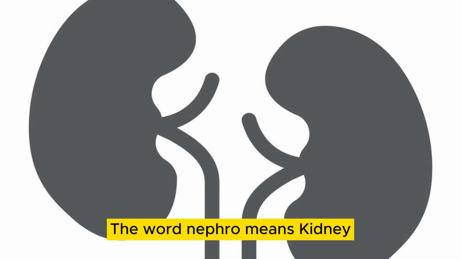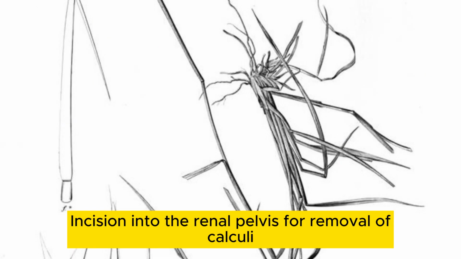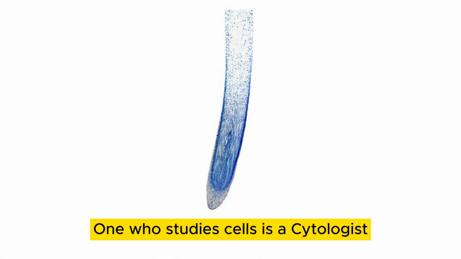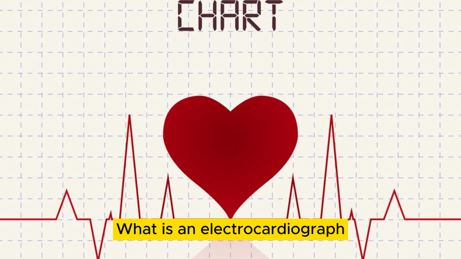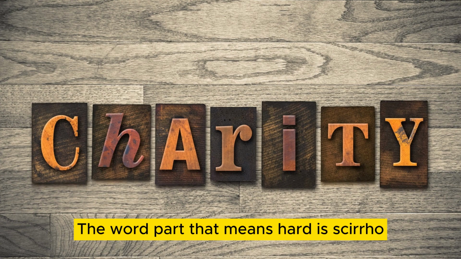The word nephro means kidney. Pyelolithotomy is a term that refers to an incision into the renal pelvis for removal of calculi. One who studies cells is a cytologist. What is an electrocardiograph? A device to monitor electrical heart activity. The word part that means heart is sero.